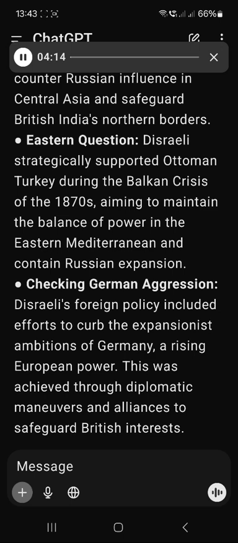3. Factory and Workshop Act, 1878. Focused on labour conditions, this act introduced regulations to improve workplace safety and conditions in factories and workshops. 4. Licensing Act, 1874. This act sought to regulate alcohol licensing and consumption, reflecting a balance between societal concerns and economic interests. 5. Friendly Societies Act, 1875. Addressing social welfare, this act provided a legal framework for friendly societies, which were mutual aid organisations for support in times of need.